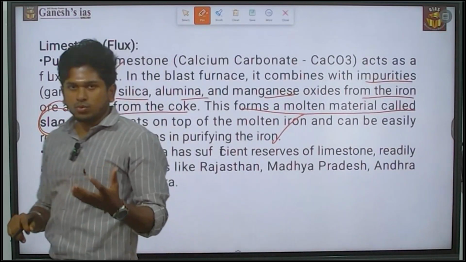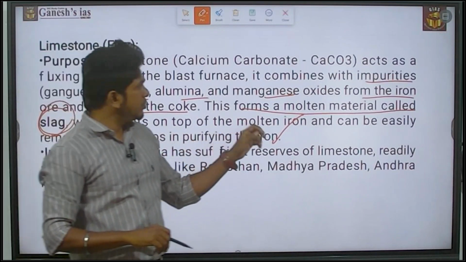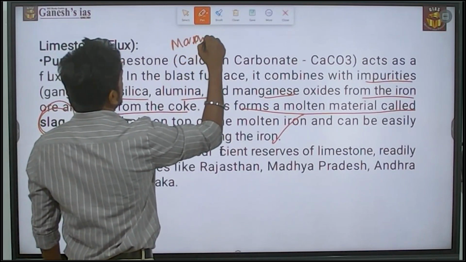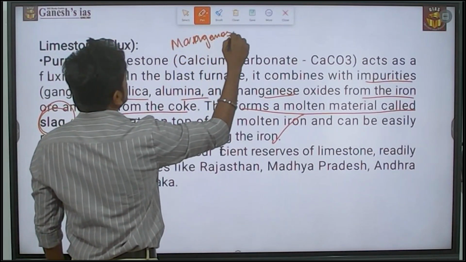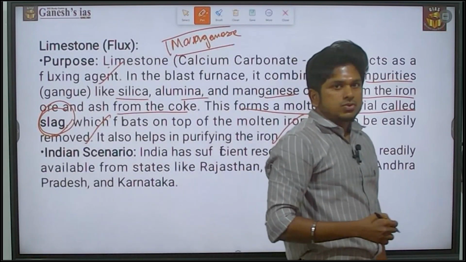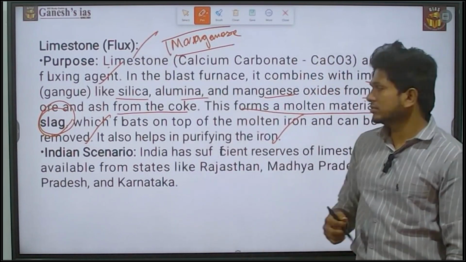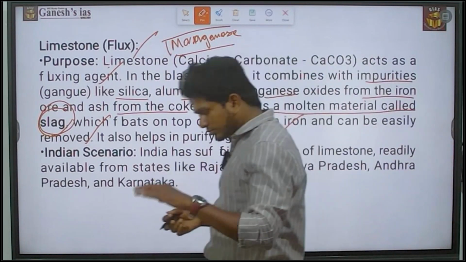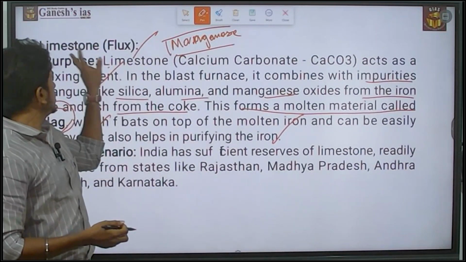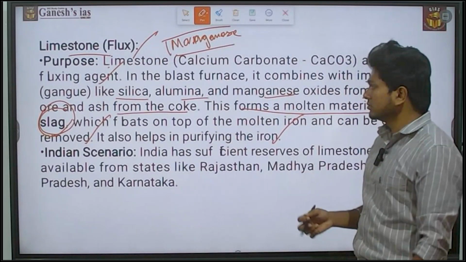So the iron ore is going to contain many impurities. One of the main impurities here is manganese. Manganese is one of the major impurities. Okay, so we have to remove it, and for that we need this limestone. It acts as a fluxing agent. So when it comes to coking coal, it actually acts as a reducing agent. When it comes to limestone, it acts as a fluxing agent. Okay, so please make a note.